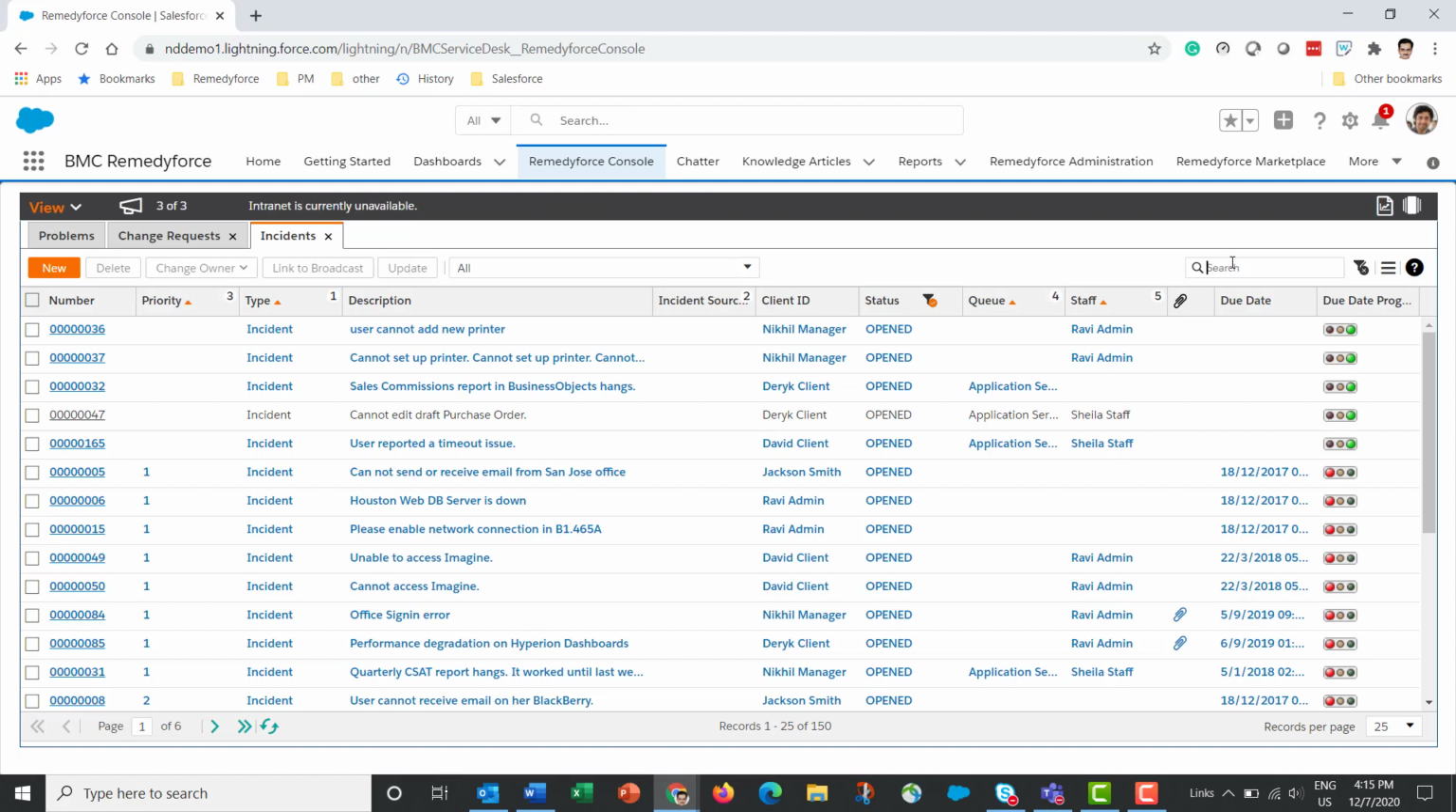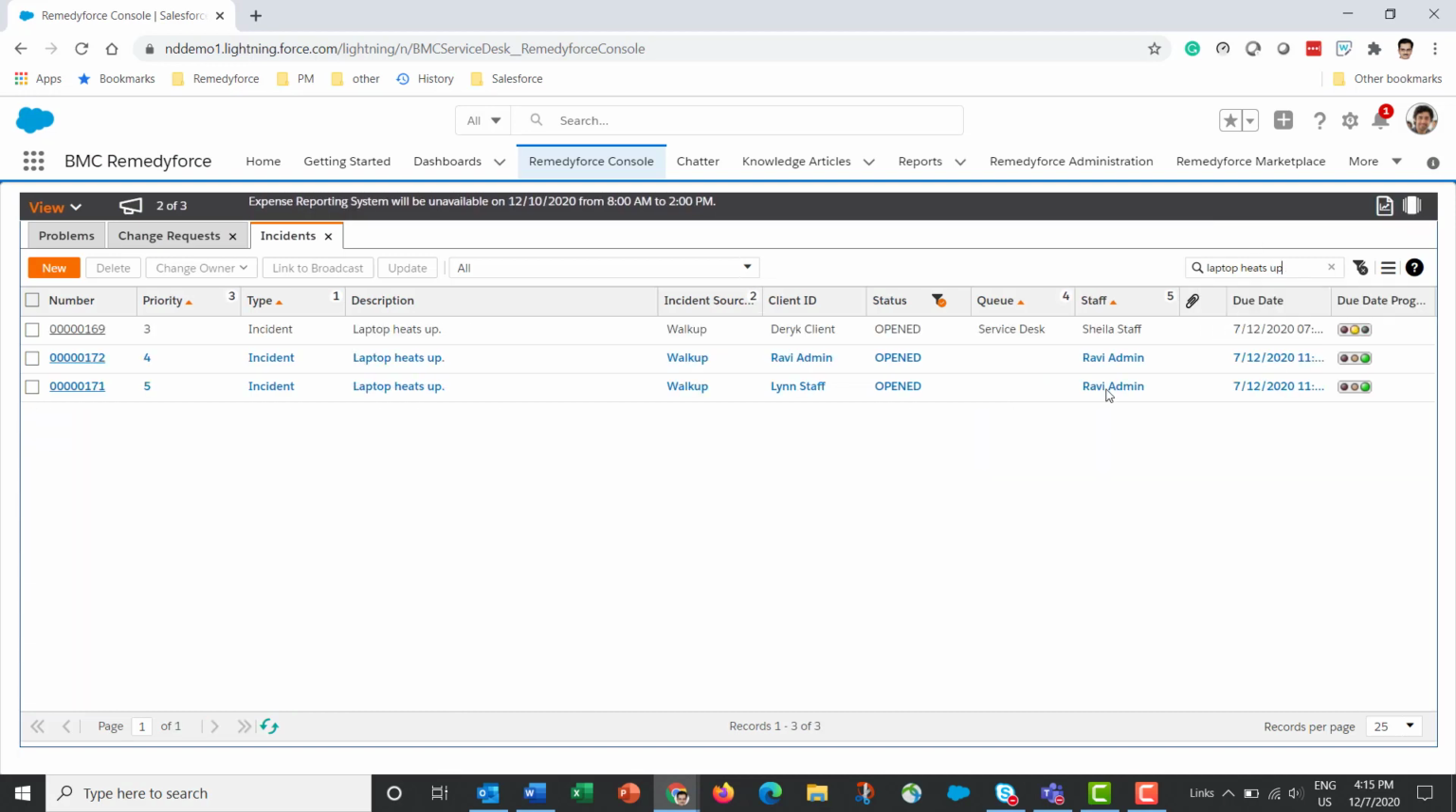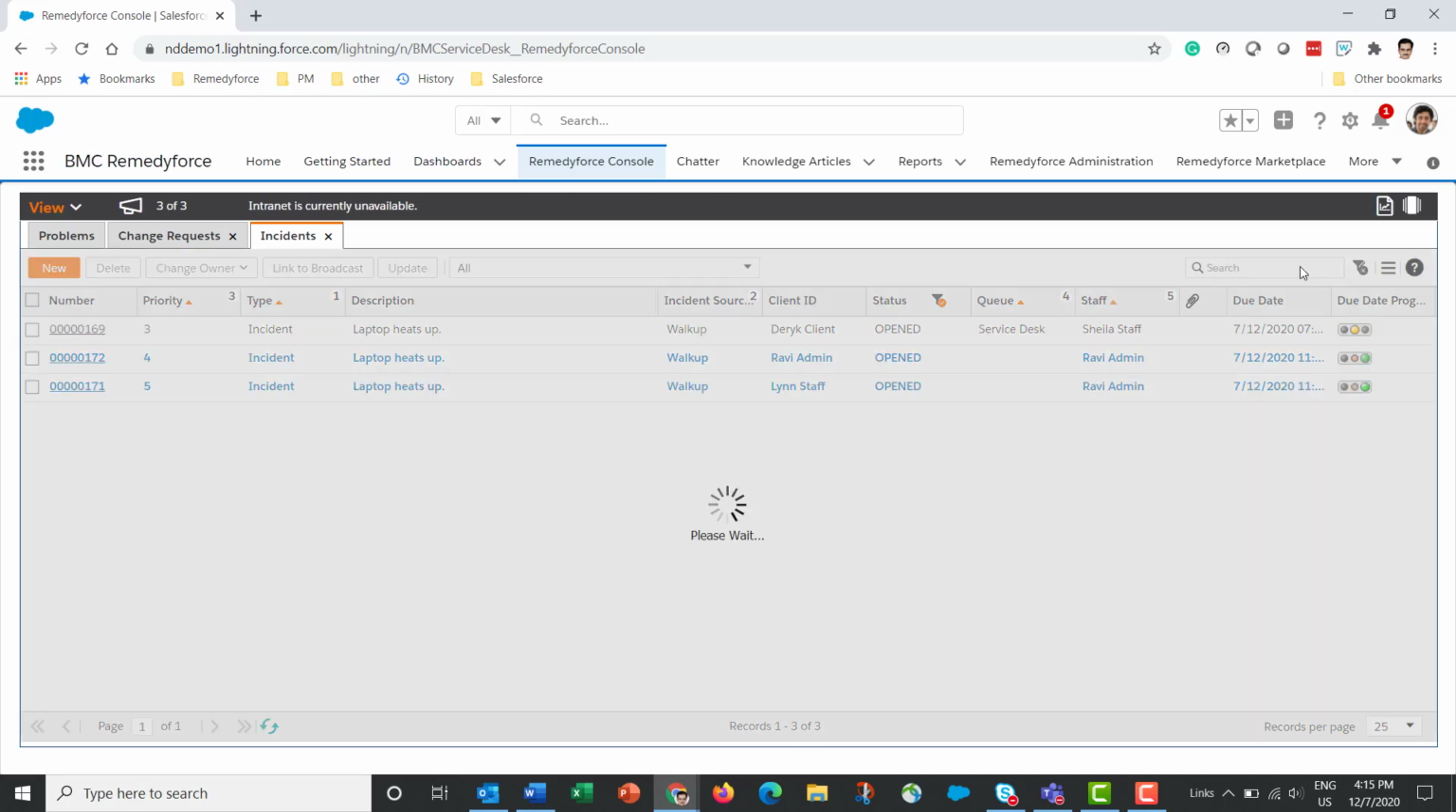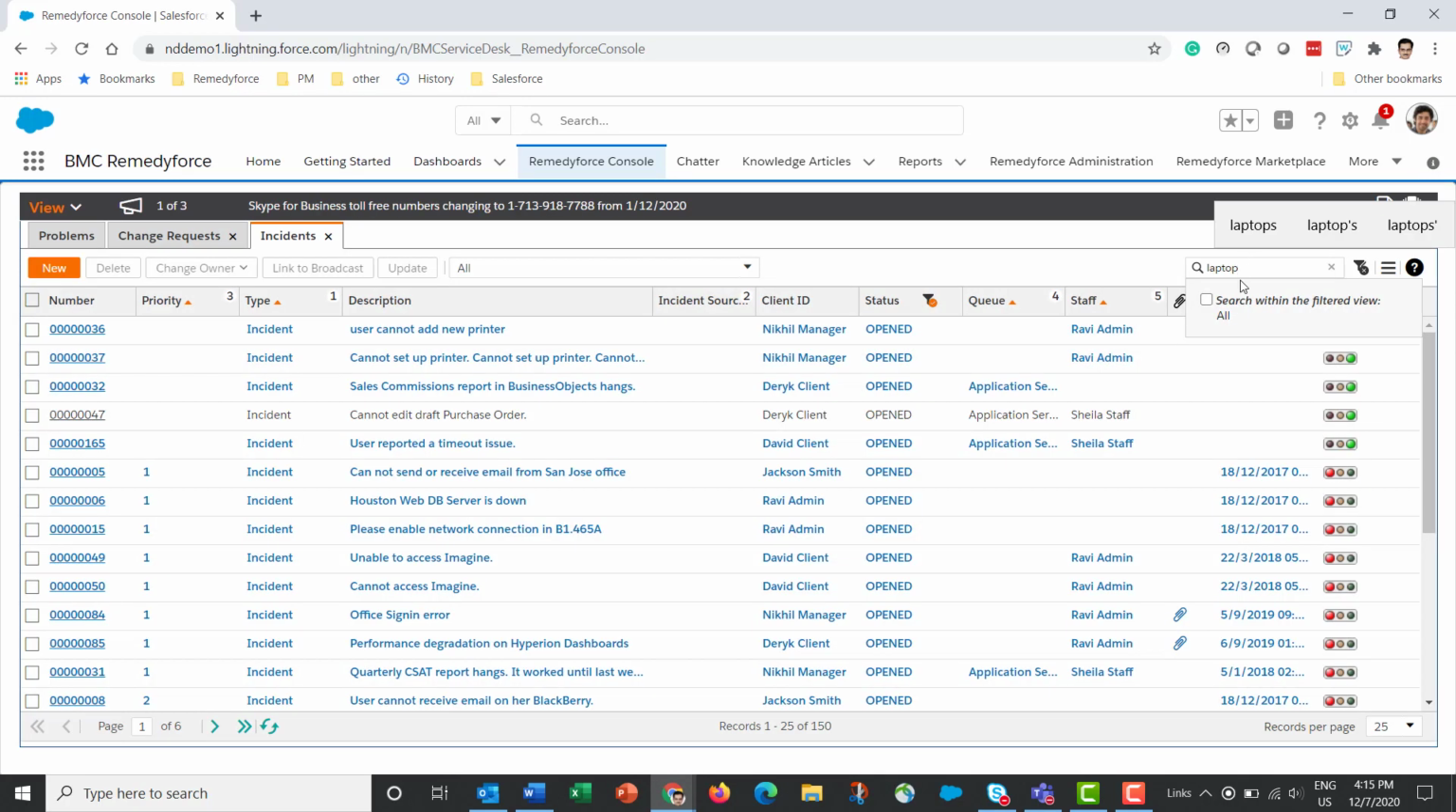Then there's a search filter here. I can search on anything. I can search by record numbers, or I can search by anything. Let's say I search for a string, laptop heats up. It returns all those records that match the string. I also have the option of just enabling searching within the filtered view or all.